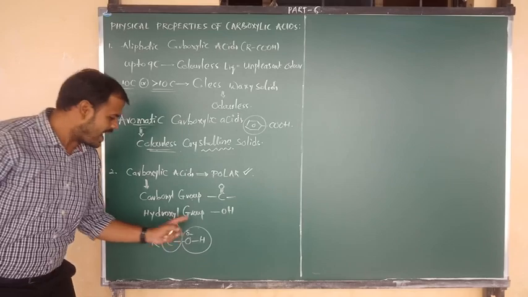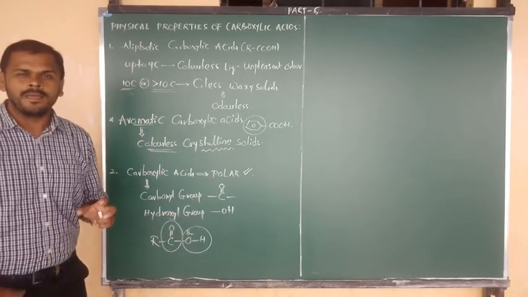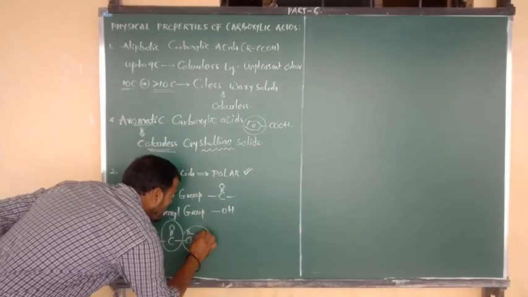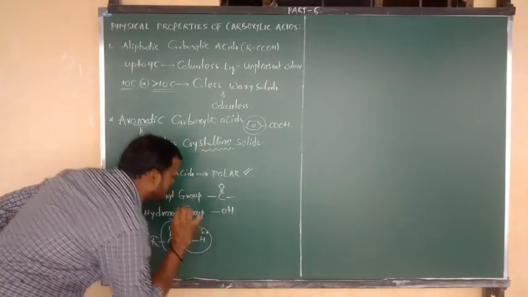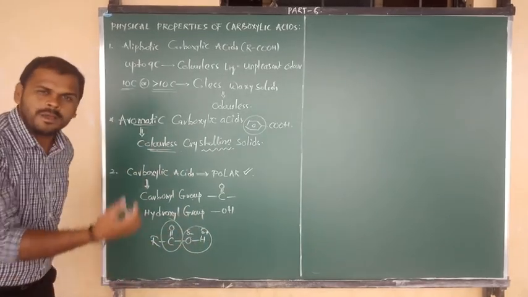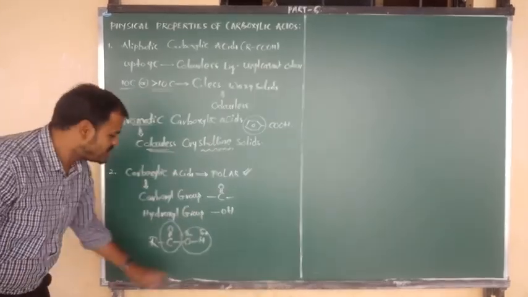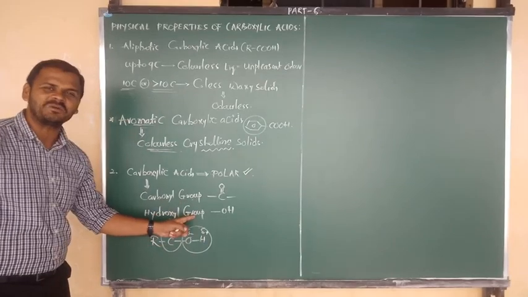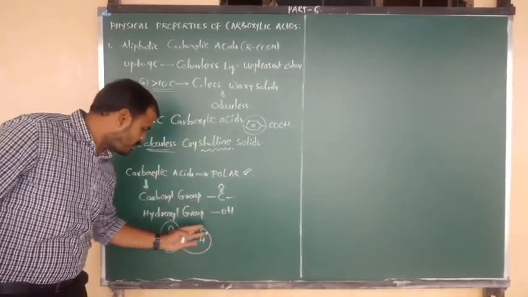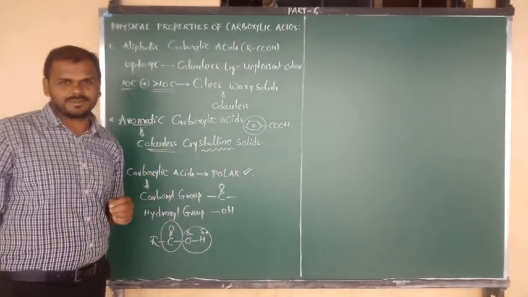That means the adjacent atom hydrogen can donate the electron. So here hydrogen carries a partial positive charge and the connected oxygen atom carries a partial negative charge. So OH, the hydroxyl group, has polar nature, a plus pole and a minus pole.